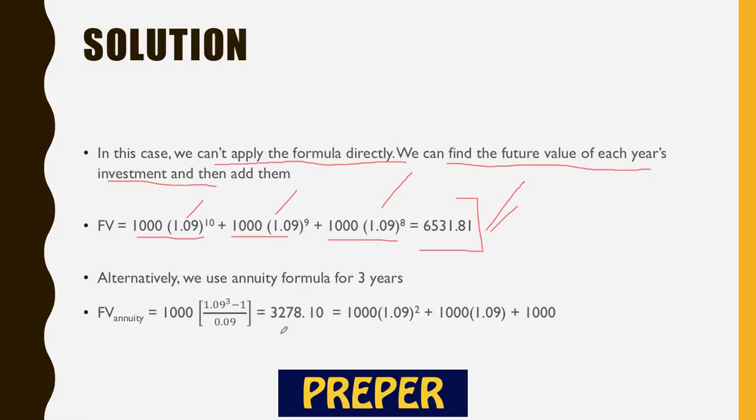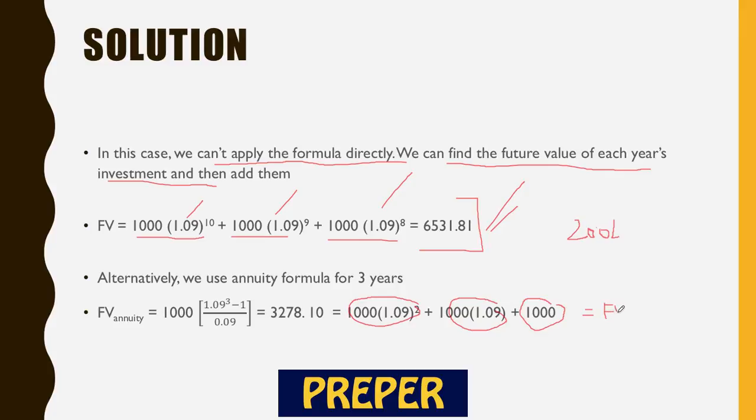And post that, for example, we started this in 2001, we do it for 2002, and in the beginning of 2003 we again invested 1,000, right? So at the beginning of 2003 we add these three, and we get a future value at that point of time.